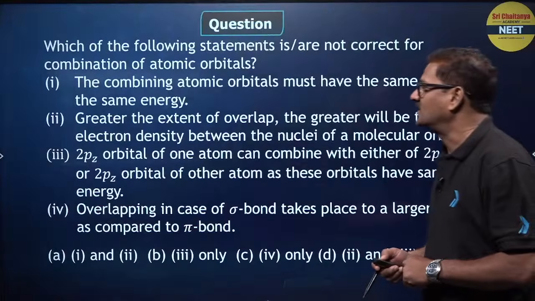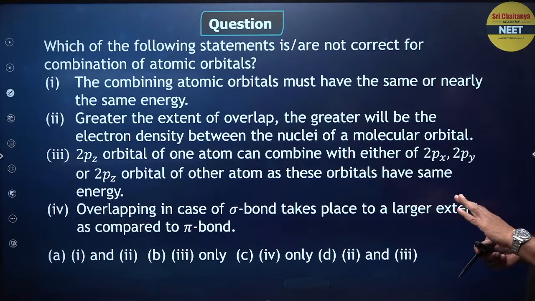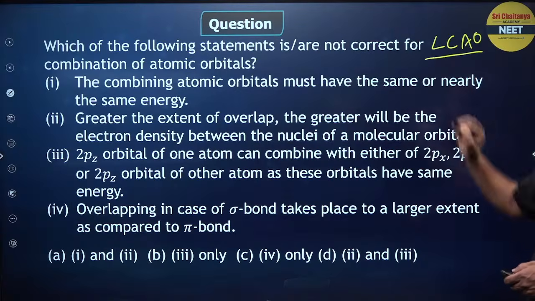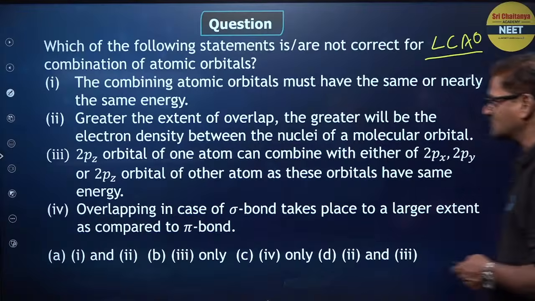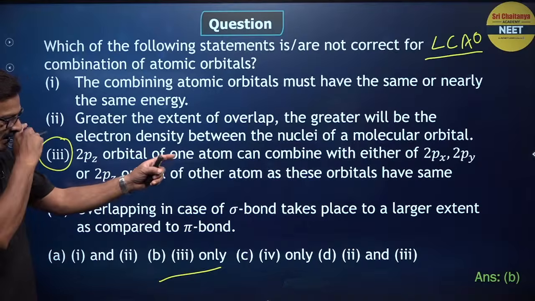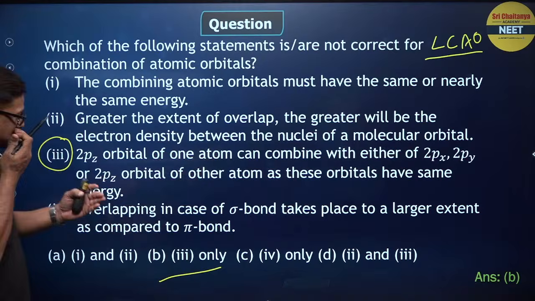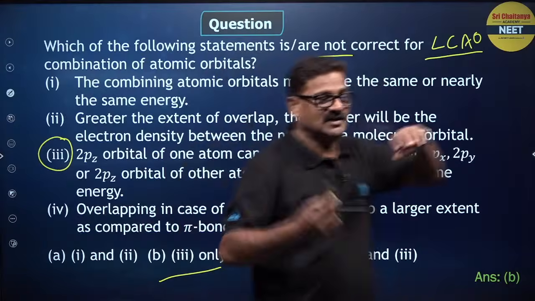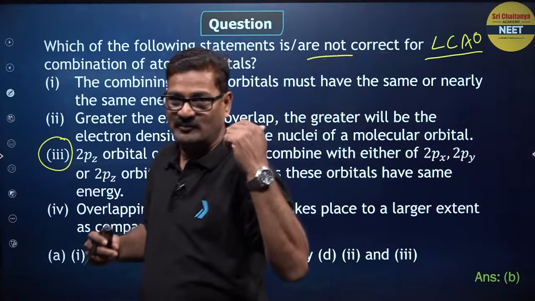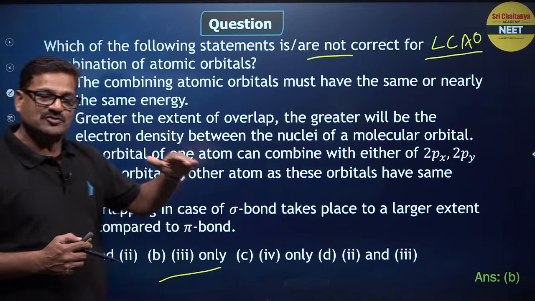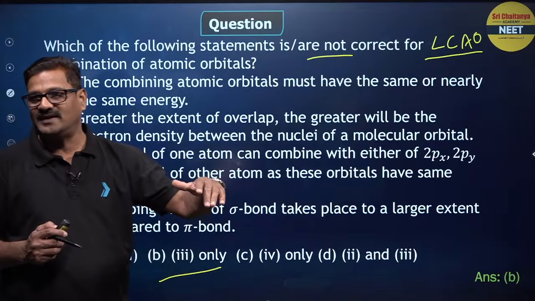Moving ahead, one more question: which of the following statements is not correct for combination of atomic orbitals? You have to answer according to LCAO, and the answer is going to be B, only 3. The 2pz orbital of one atom can combine with either 2px, 2py or 2pz orbital of the other atom, since these orbitals have the same energy. This is not correct, because combining orbitals should have the same energy and the same orientation. So the pz orbital should combine with the pz orbital only, right?